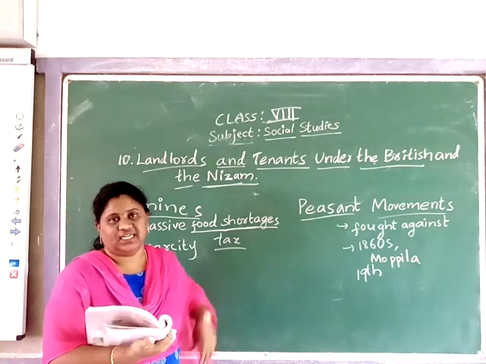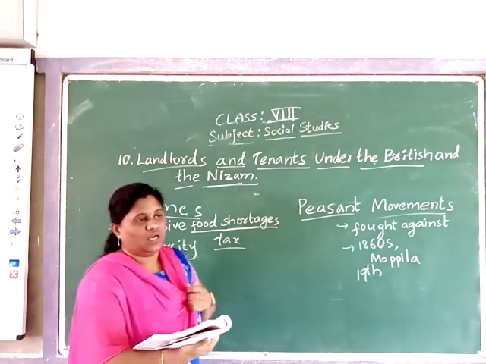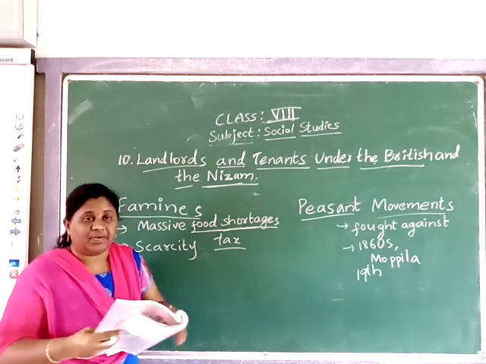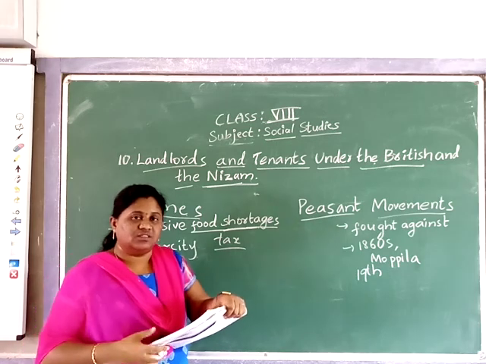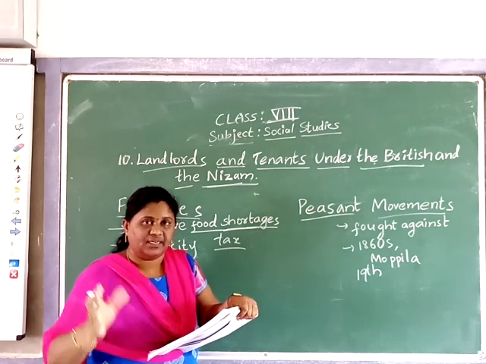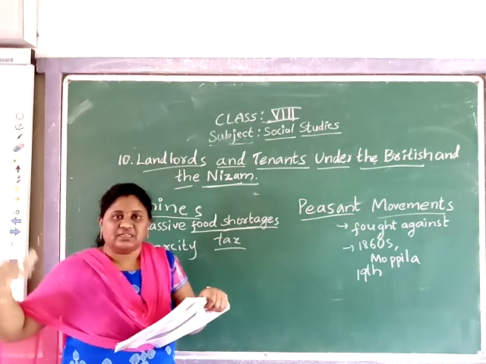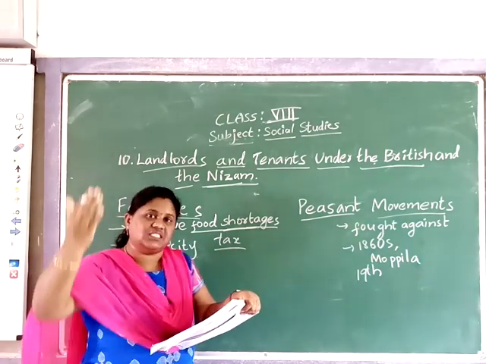When scarcity happens, some private and powerful traders hold the food grains in godowns and increase the prices.